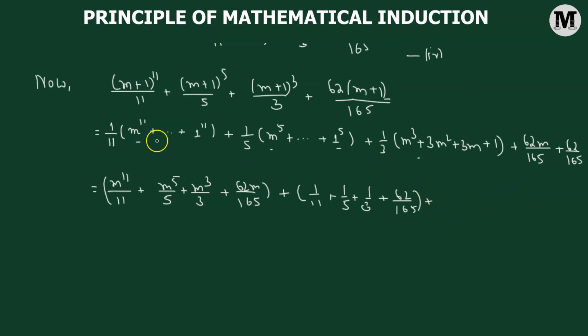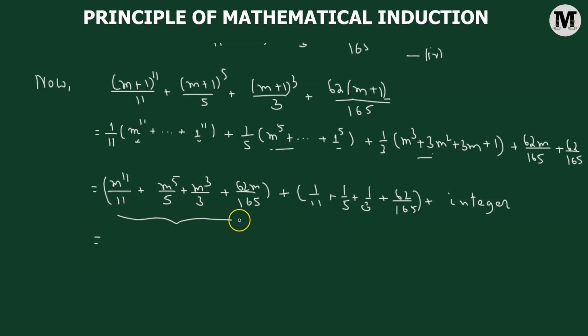Now luckily for us, if we consider the first expansion, that means the expansion of (m plus 1) raised to the power of 11, excluding the first term and the last term, whatever terms we have in between, the coefficients are going to be divisible by 11. Each of them is divisible by 11. So that's going to leave us with only some integer values. That is going to be true for the second expansion as well, and for the third expansion as well. As you can see, in the third expansion, we have 3m squared plus 3m. If we divide it by 3, that leaves us with m squared plus m, which is an integer. So we'll simply state that it's an integer value. We don't have to worry about the exact value.